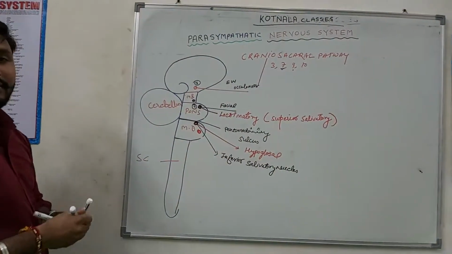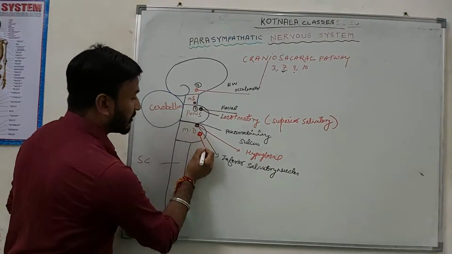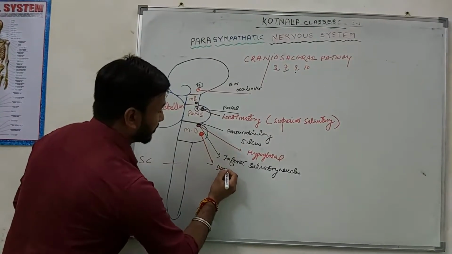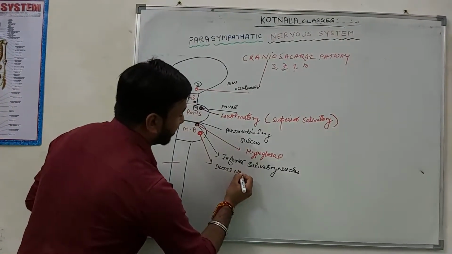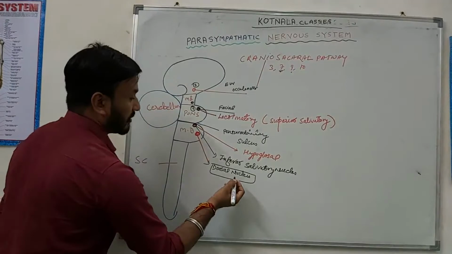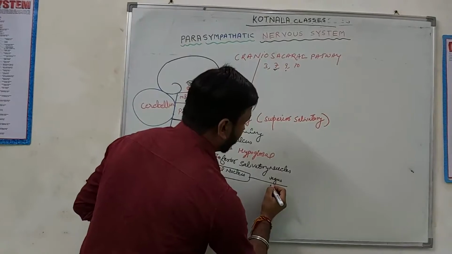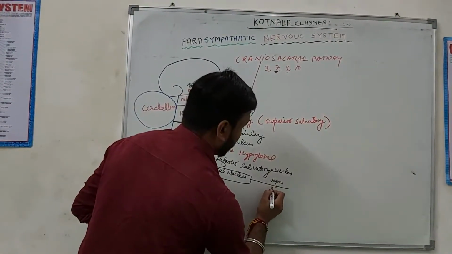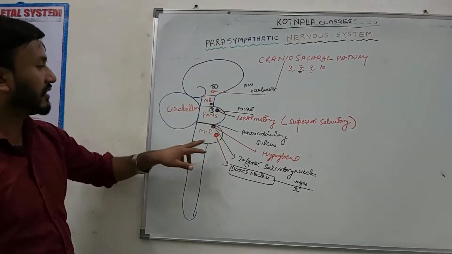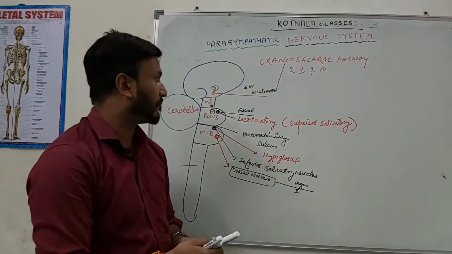Another nucleus is present in this medulla oblongata. What is the name of this nucleus? The dorsal nucleus. And you know that the dorsal nucleus belongs to which cranial nerve? The vagus, cranial nerve number 10. So that means cranial nerves 3, 7, 9 and 10 are associated with the parasympathetic nervous system.